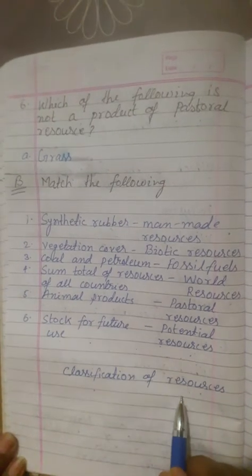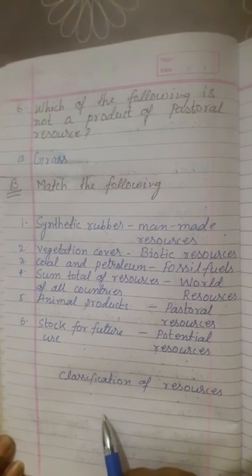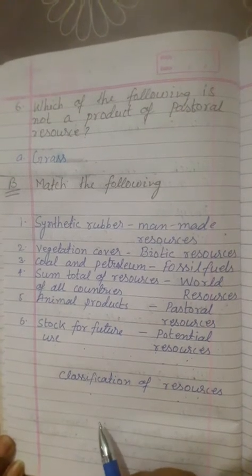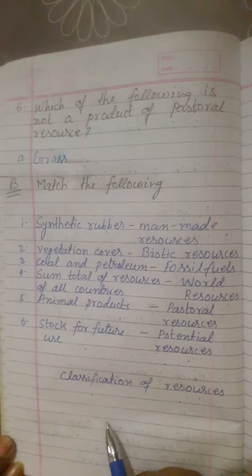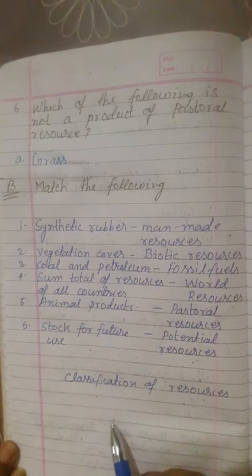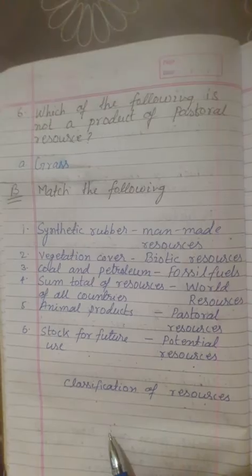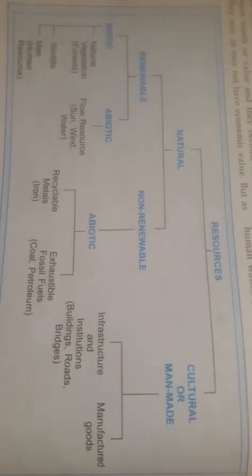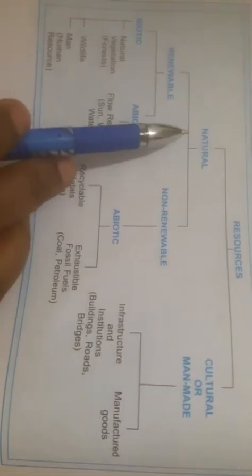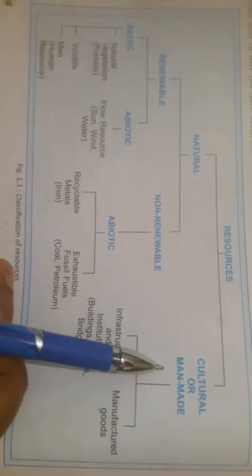Next is the classification of resources. This is a flow chart and you have to draw it on the blank side page. Since you are using the geography interleaf copy, you have to draw the flow chart on your left side, on the blank page. Here is your classification of resources. It is a flow chart of resources, and it is divided into two parts: natural and cultural or man-made resources.